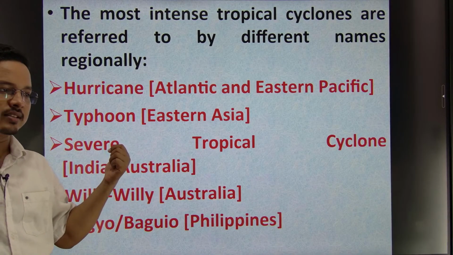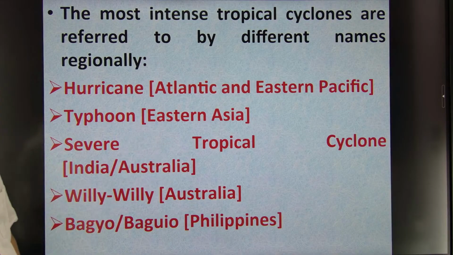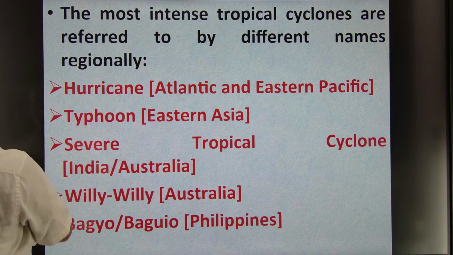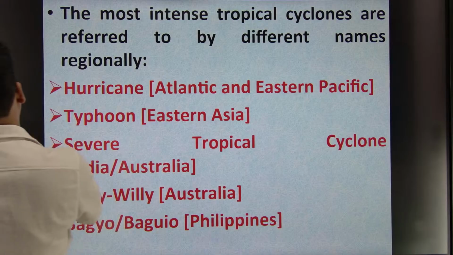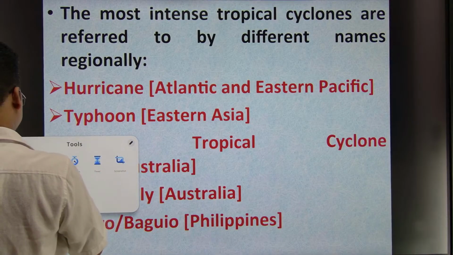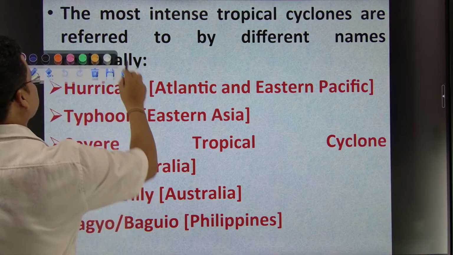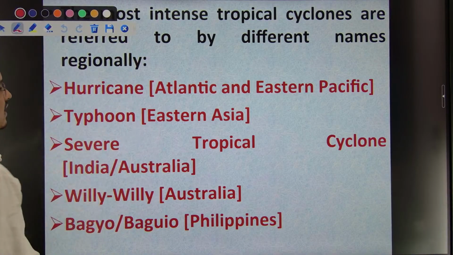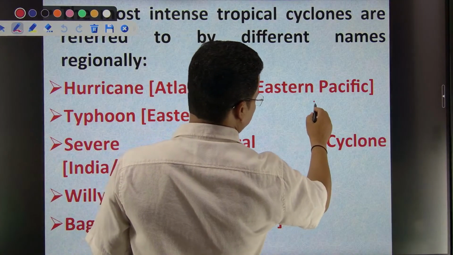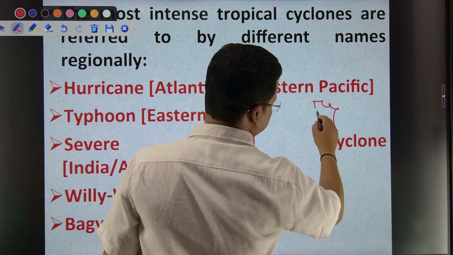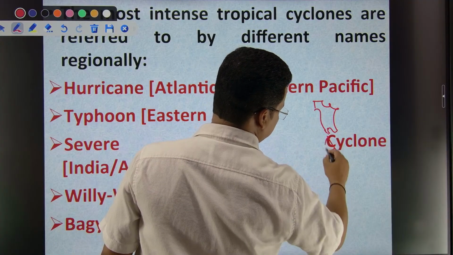Now the tropical cyclones in different geographical areas across the world are known by different names. You can see hurricanes in the Atlantic Ocean and East Pacific Ocean, right? Hope you guys are aware of this. Let's say I draw North America and South America.